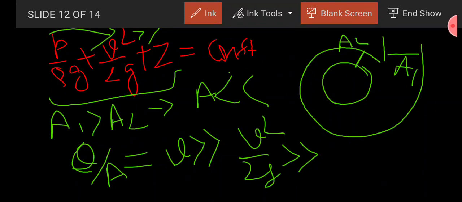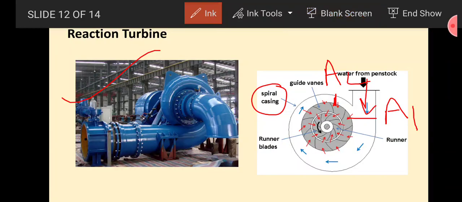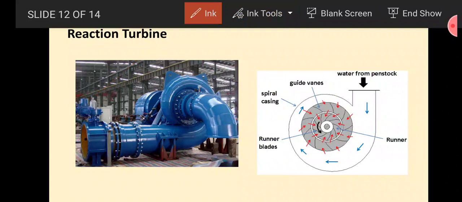So what will this spiral casing do? It converts the pressure head into kinetic head. I repeat, this spiral casing will convert the pressure energy of the water into kinetic energy. So as you see here, when water starts entering, the pressure energy is changed into kinetic energy, and at this change there is a reaction which will be applied on the blades of the turbine.